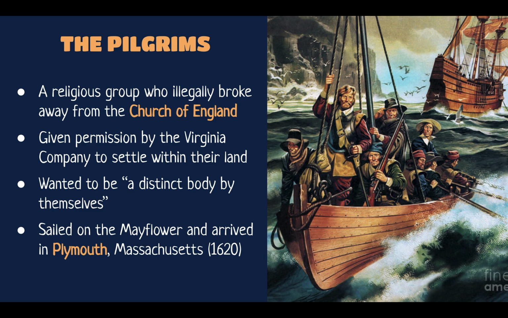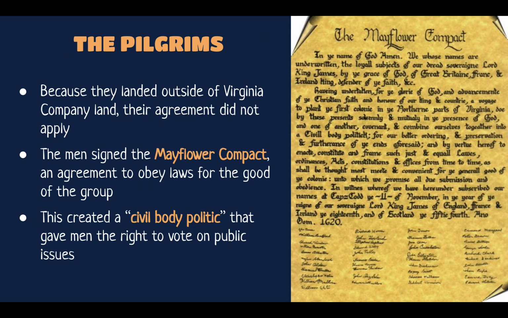So this is 13 years after the Jamestown colony was founded, aboard the very famous ship, the Mayflower, and they arrived in Plymouth, Massachusetts. And you might notice there's a problem here, because the Virginia Company had given them the authority to settle within Virginia Company land, and clearly they did not end up there. They ran into some bad weather and some navigational issues. And so when they settled far north of Virginia Company territory, the agreement that the Pilgrims had made with the Virginia Company no longer applied. So they were kind of outside the territory that they were supposed to be in.